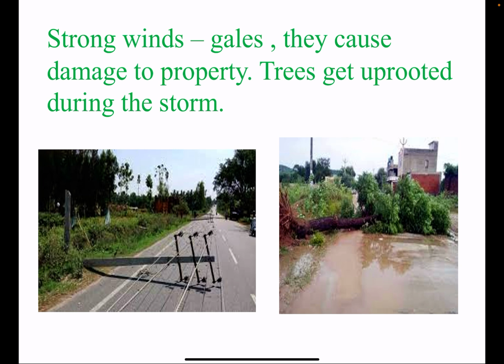During strong winds, when they blow, they cause damage to the property. Trees get uprooted, poles, telephone poles, electricity poles, they all get uprooted and lie down on the road and obstruct. And many people also get stuck due to these trees and poles, and they cause damage to life and property. Okay.